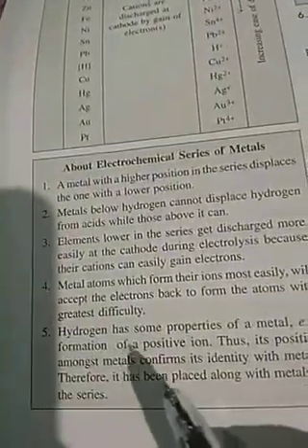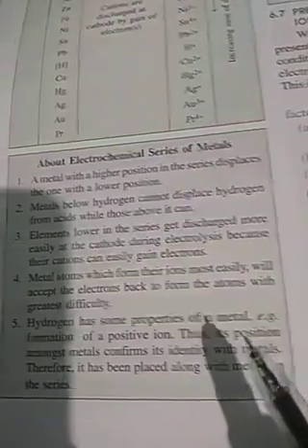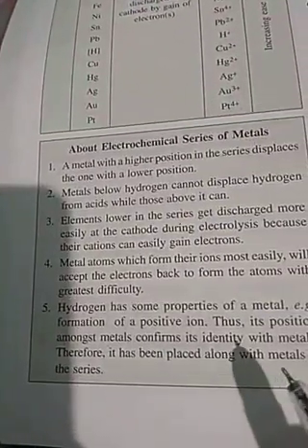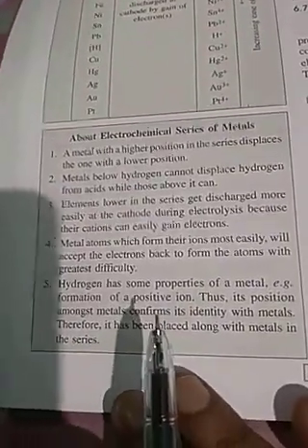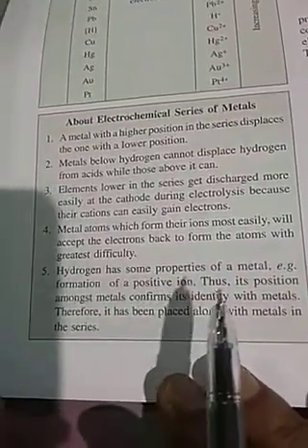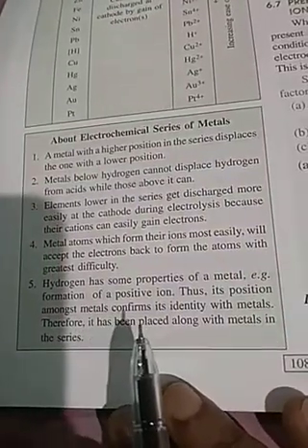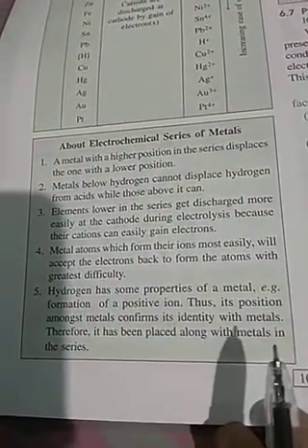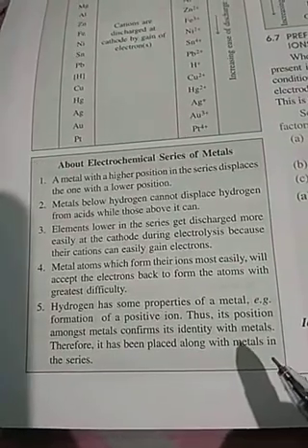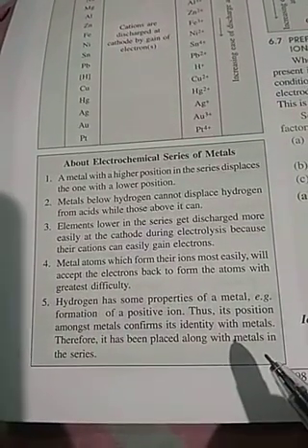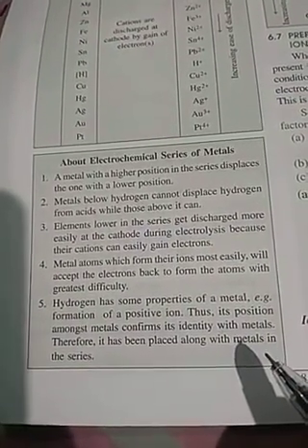Hydrogen has some property of metals and some property of nonmetals. What is the metallic property? That hydrogen can lose electron and form positive ion. Its position amongst metal confirms its identity with metals. Since it is added in this electrochemical series only due to that it can form positive ions. Therefore, it is included in the electrochemical series.